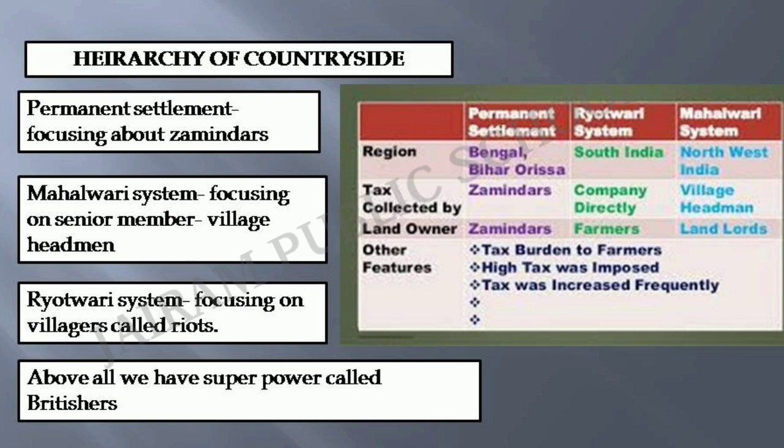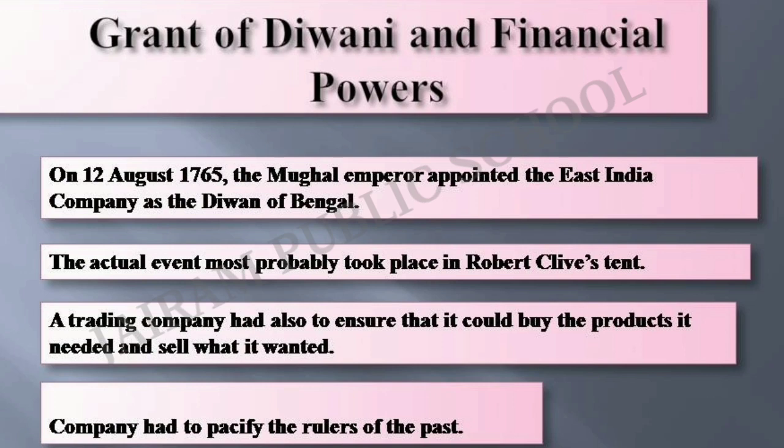If you see the right-hand side, there is a pop-up: the Permanent Settlement was introduced in Bengal, Bihar and Orissa. The Ryotwari system was introduced in South India and the Mahalwari system was introduced in Northwest India. We saw in the previous chapter that the East India Company got the Diwani rights from the Mughal Emperor. On 12th August 1765, the Mughal Emperor appointed the East India Company as the Diwan of Bengal.